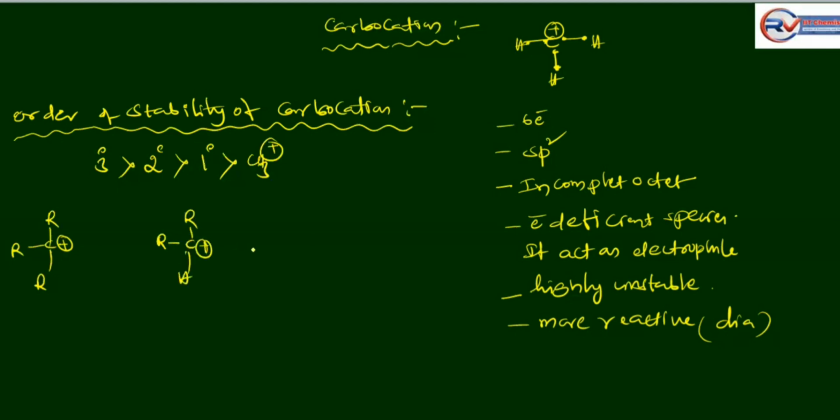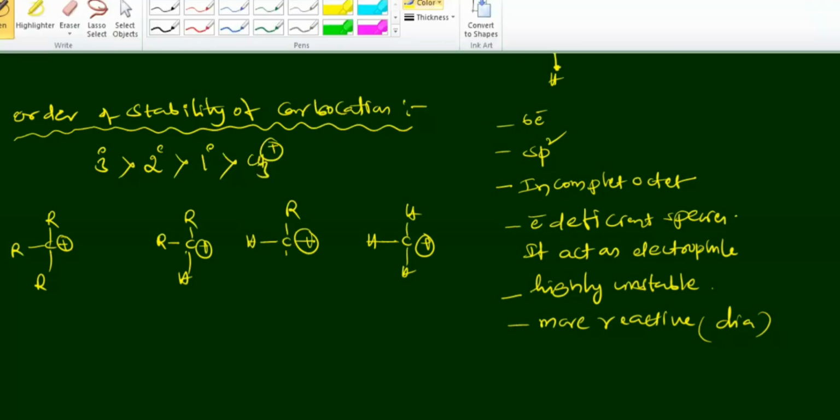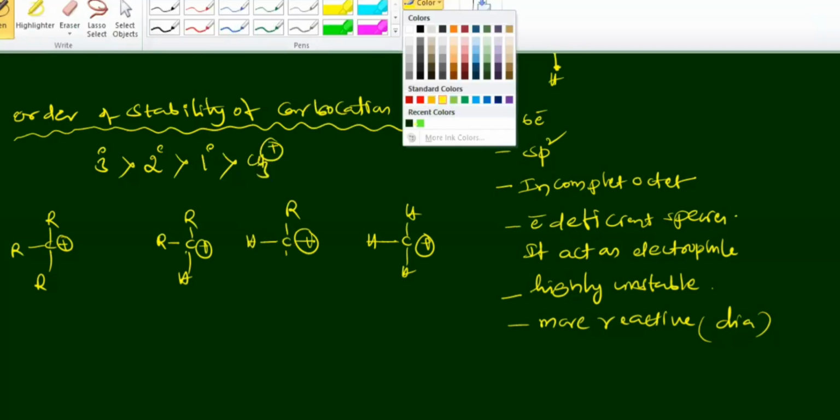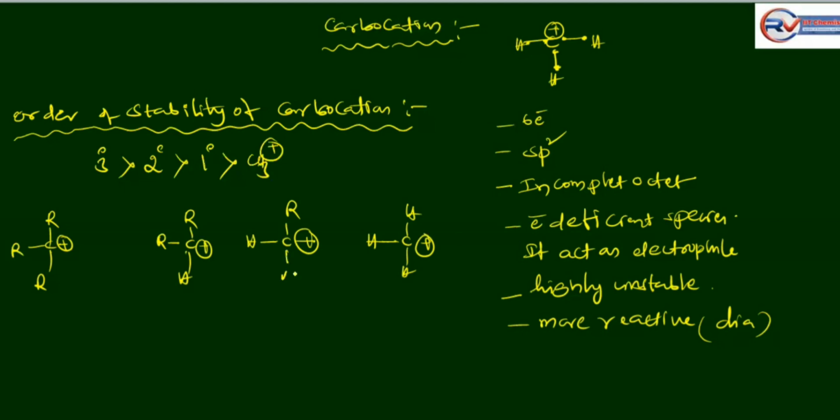It is a secondary carbocation. It is a primary carbocation. It is a methyl carbocation. So, how to decide the stability of carbocation?